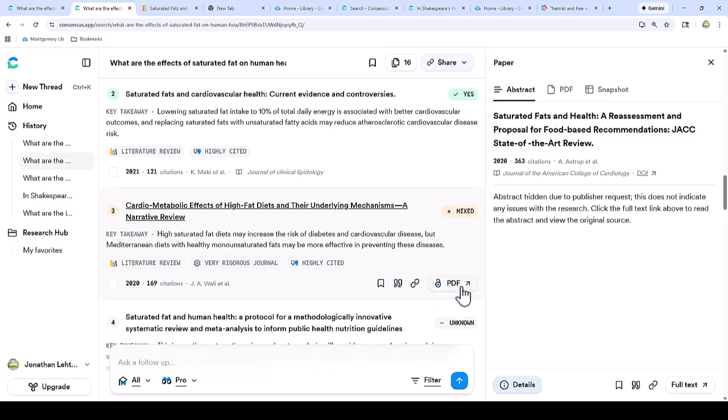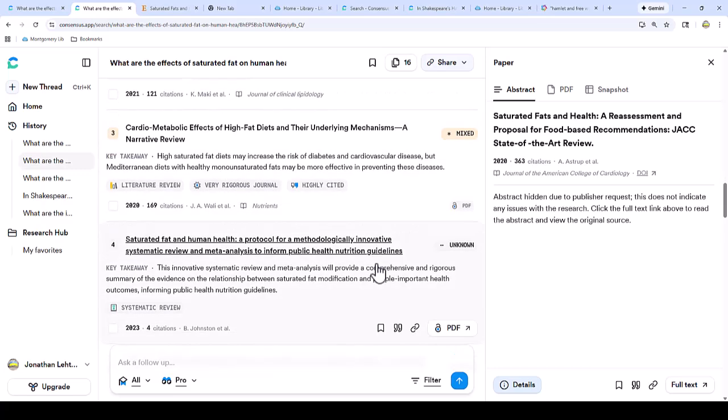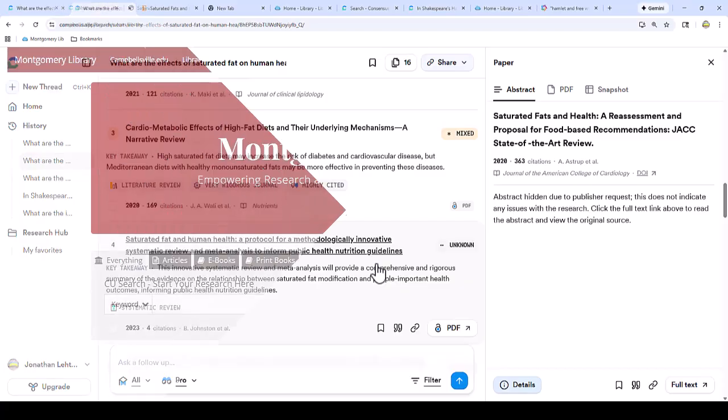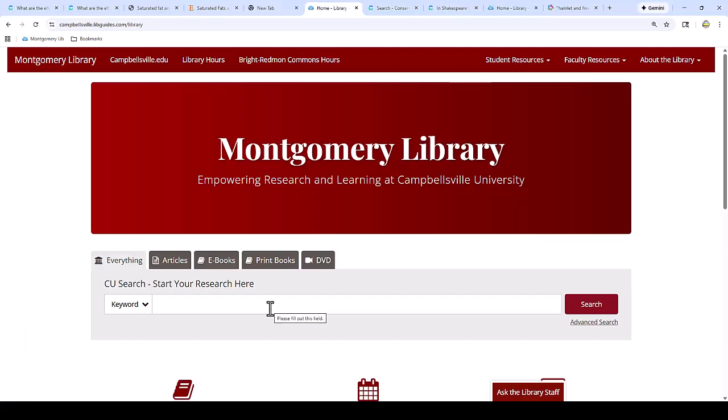However, depending on your topic, Consensus may find references that are not open access. This means you would need a paid subscription to access the journal article, and this is where the Montgomery Library can step in. So if you ever have trouble getting the full text of an article on Consensus, you can usually access it directly through CU Search at the Montgomery Library website or through our interlibrary loan system. So let's try a new search to demonstrate this.